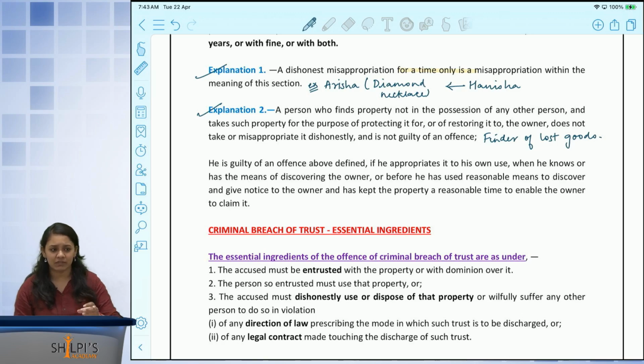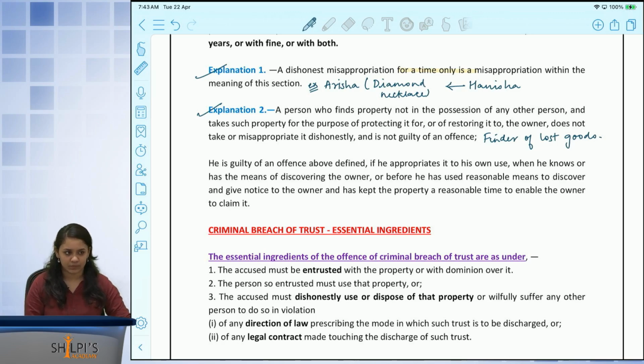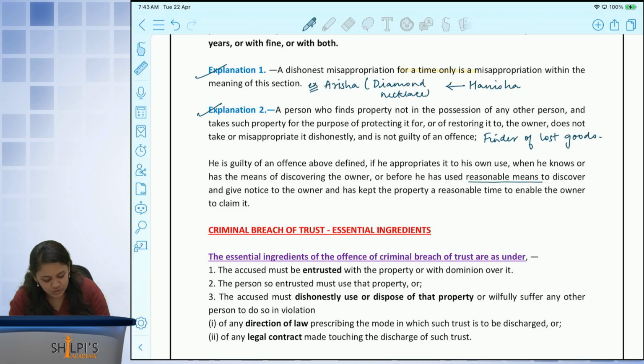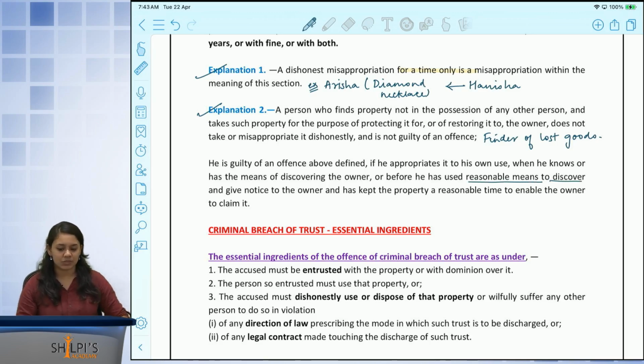That becomes a very vague sentence. That person will probably ignore me and walk away. What I should do is try to find the management, take pictures of it, circulate it wherever necessary, and inform the people that I am in possession of the same and they can come and collect it for the purpose of returning these goods. This is what we mean by using reasonable means to discover the owner of the property. So this is only your provisions with respect to dishonest misappropriation of property.